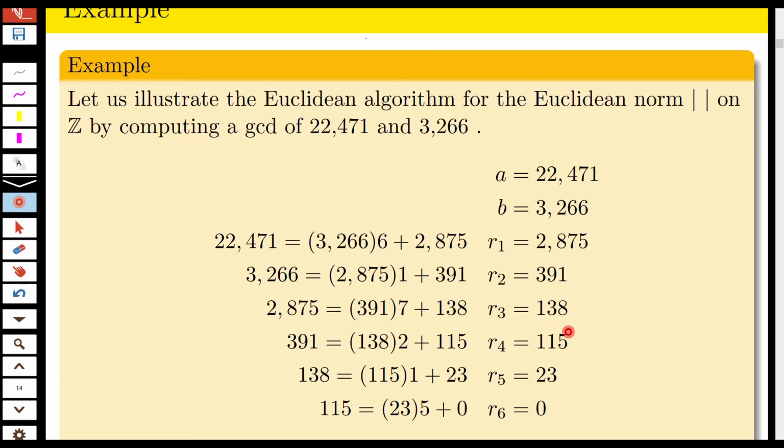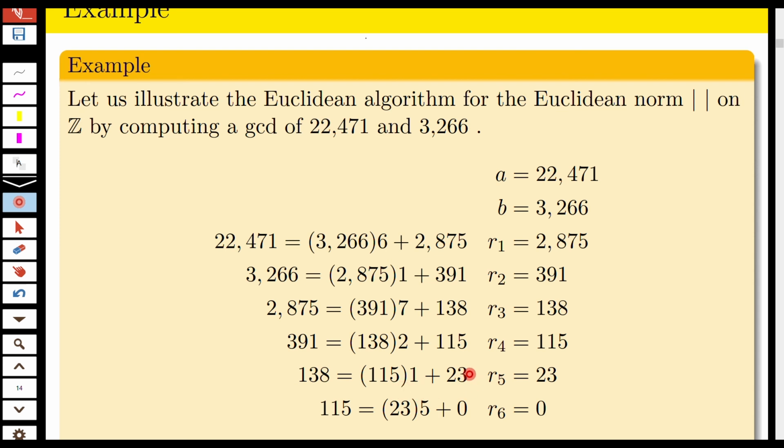Now you divide 391 by 138 to get 391 is equal to 138 into 2 plus 115. So R4 is 115. Now you divide 138 by 115 to get 138 is equal to 115 into 1 plus 23.